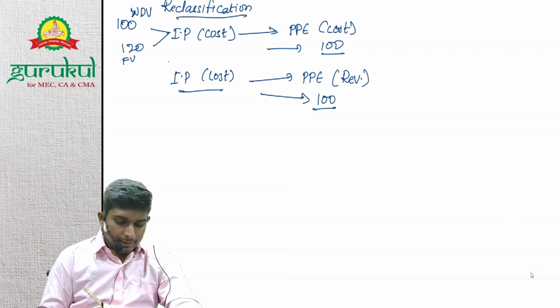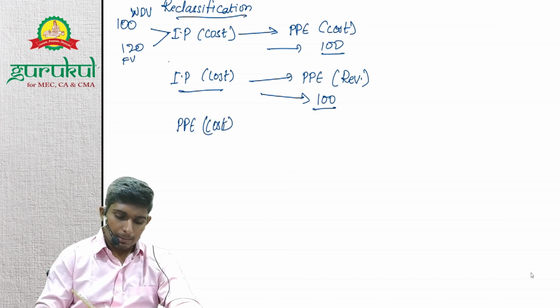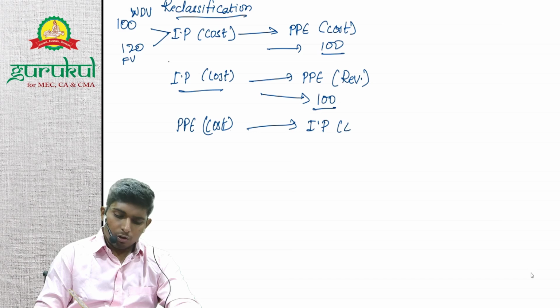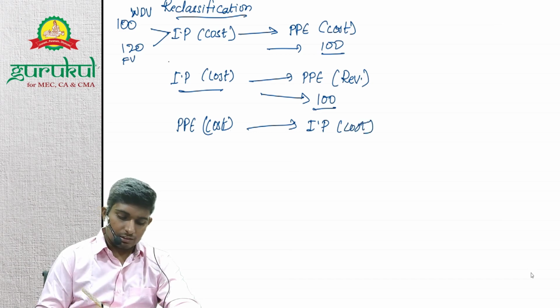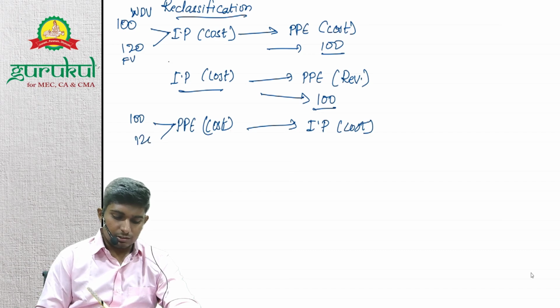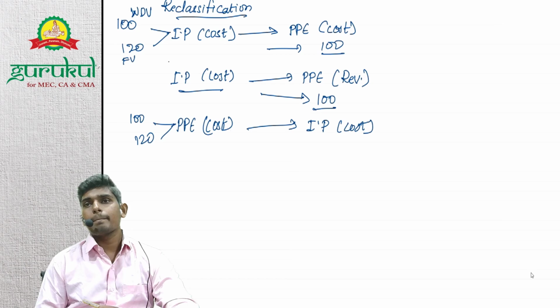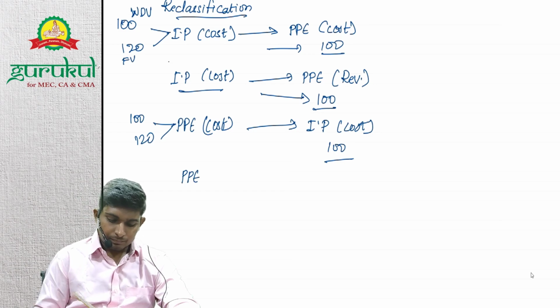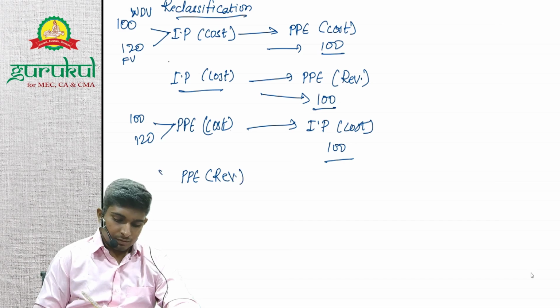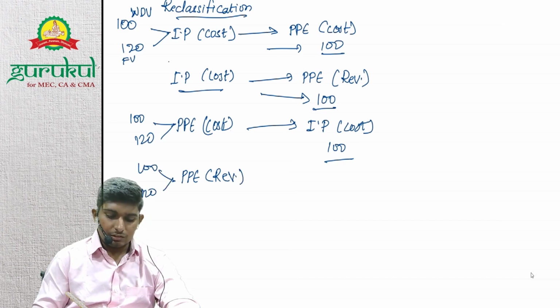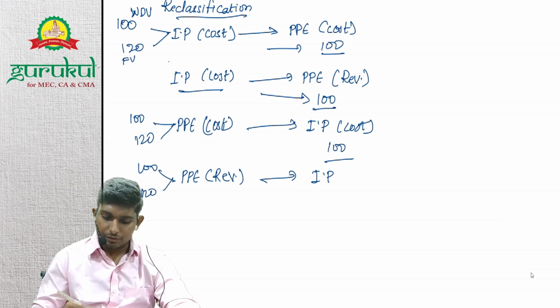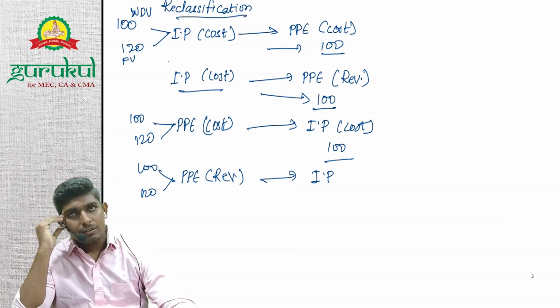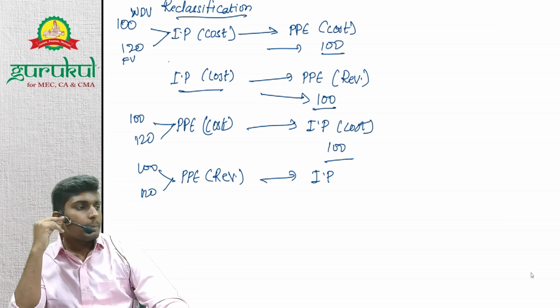Now, let's say it was PPE initially, which is measured at the cost model. Now it has converted to investment property at cost model. Obviously, there's no option here. So इसका भी same 100, 120 वाला scene है. 100 is WDV. Then investment property will be recorded at 100, right? Now PPE with the revaluation model, same 100, 120 scene. Then this investment property will be recorded. अपने books में क्या दिखेगी ये property? Till now we are using it as PPE. So what value will appear in our books? Whether 100 or 120 will appear.